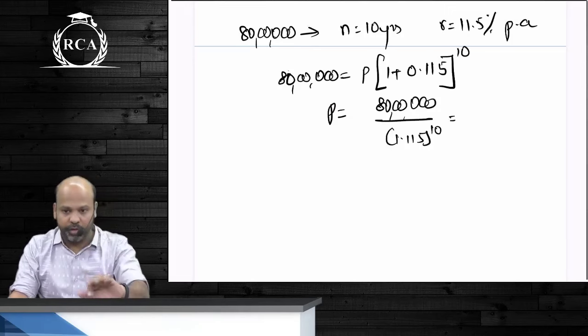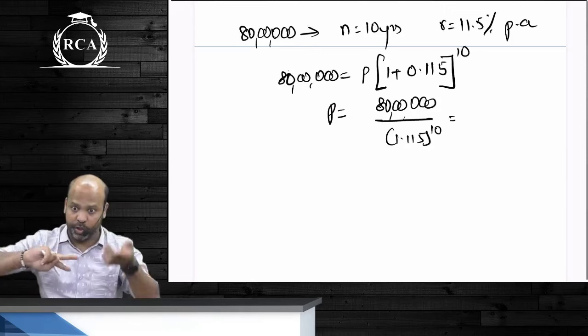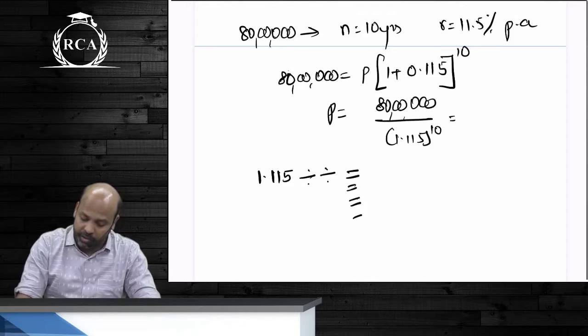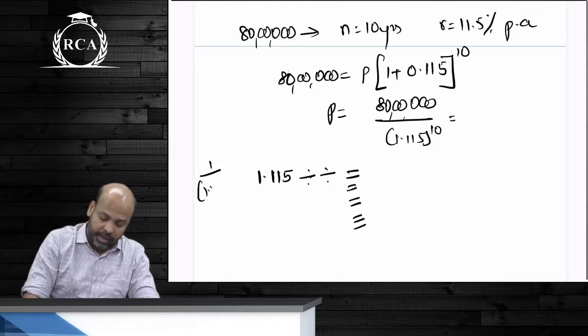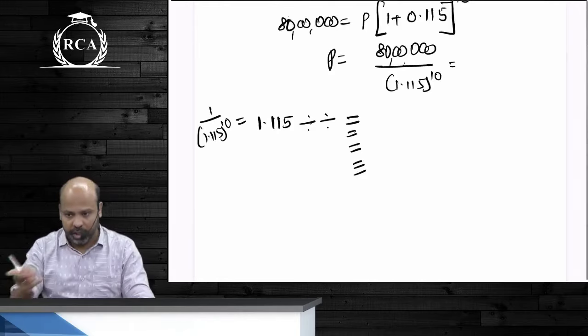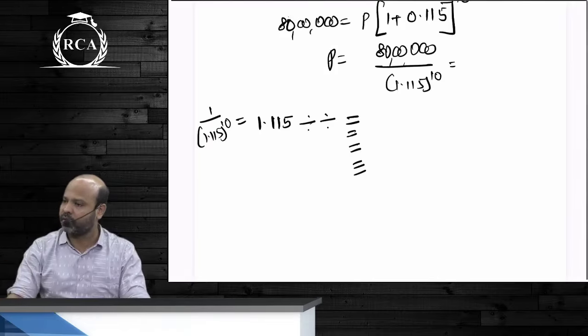You either compute 1.115 whole power 10 and then press divided by equal to, so that it will invert the value, or directly start with 1.115, press divided by twice, press equal to. I said equal to 10 times you will have to press. You directly get the value of 1 divided by 1.115 whole power 10. Either you compute 1.115 whole power 10 and then you invert the value, or you compute the value